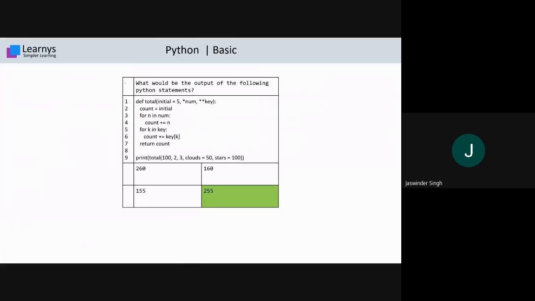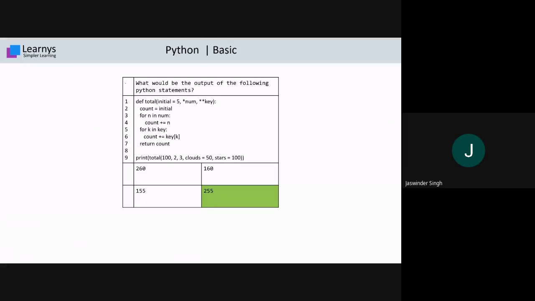By default the value is 5, but if the parameter contains a value that is to be initialized, okay, so now the initial will contain the value 100. 2 and 3, both 2 and 3 are going to star num. They are the part of that tuple, and 2 and 3 are the elements of that tuple. Star star key will contain your cloud equals to 50, star equals to 100. This is called key value pair. Cloud and star are basically keys and their values are 50 and 100. That is assigned to your star star key.